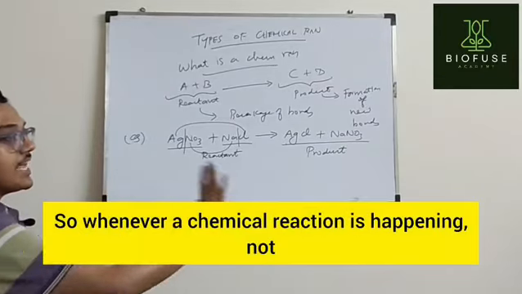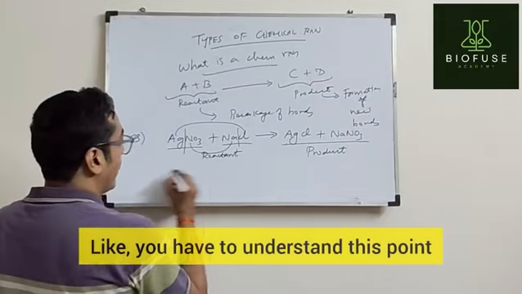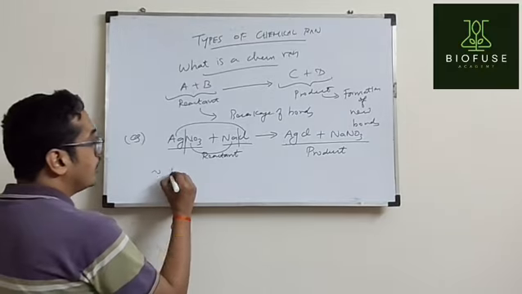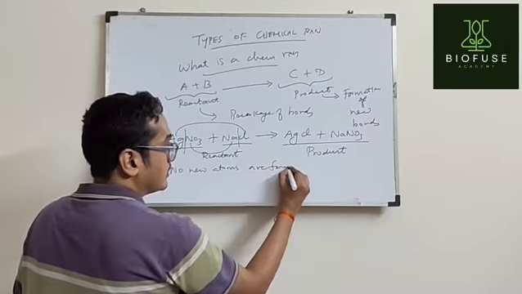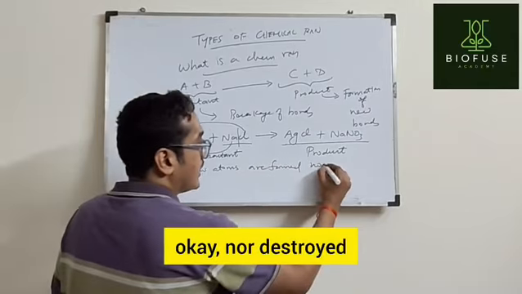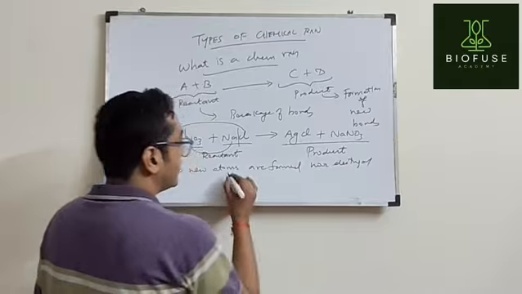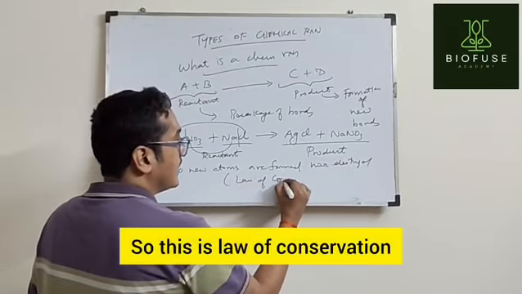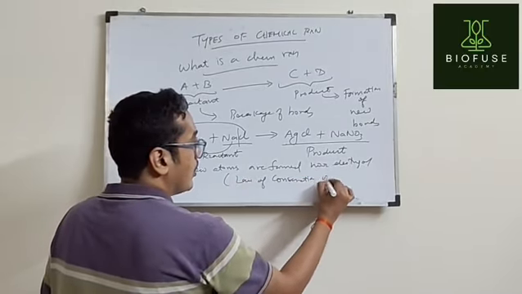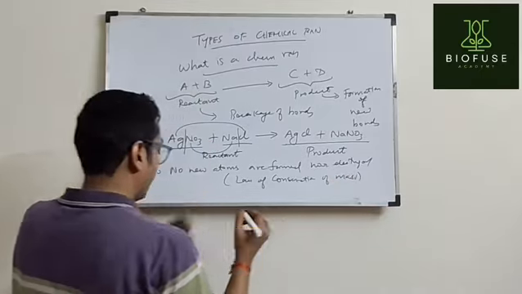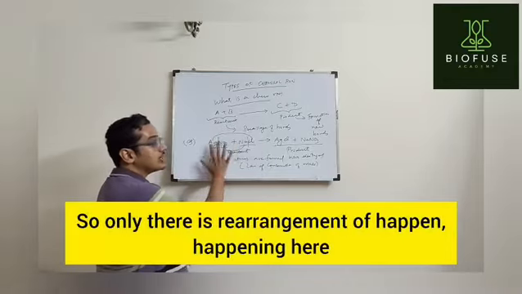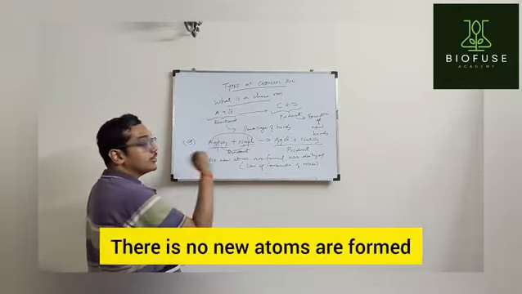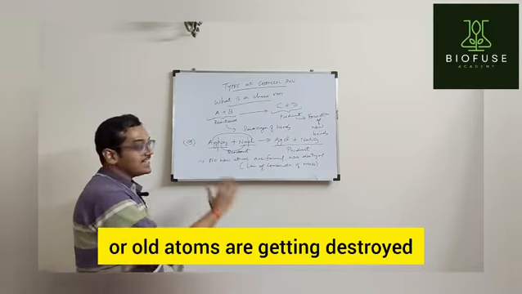So whenever a chemical reaction is happening, you have to understand this point, this is very important, no new atoms are formed, okay, nor destroyed. So this is very important. So this is law of conservation of mass. Okay, no new atoms are formed nor destroyed. So only there is rearrangement happening here. Okay, there are no new atoms formed or old atoms getting destroyed.